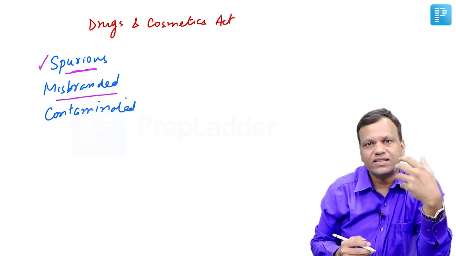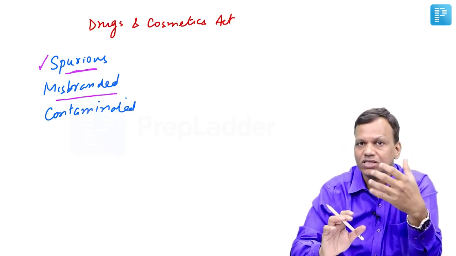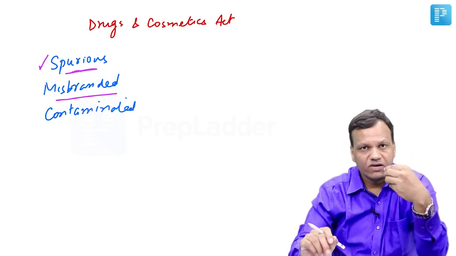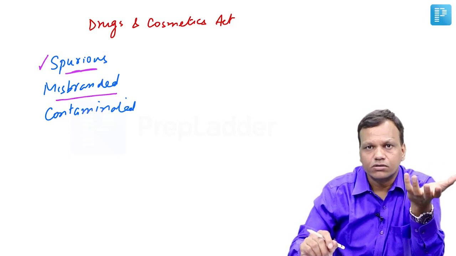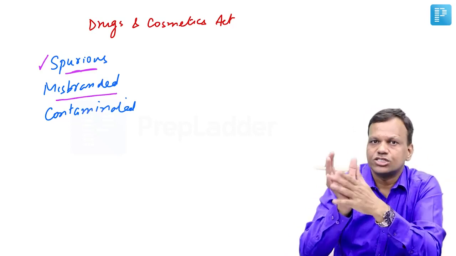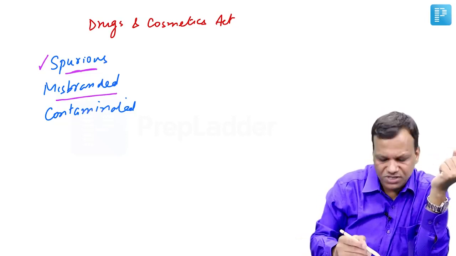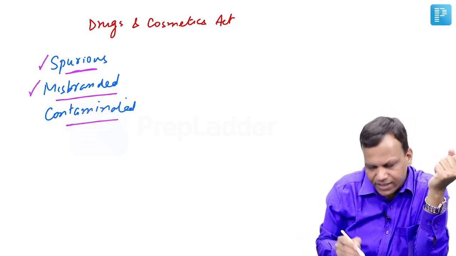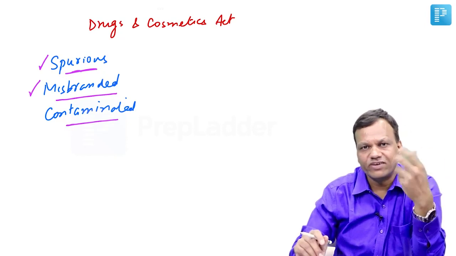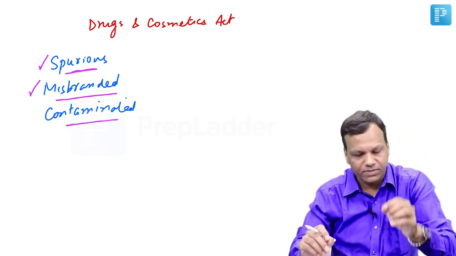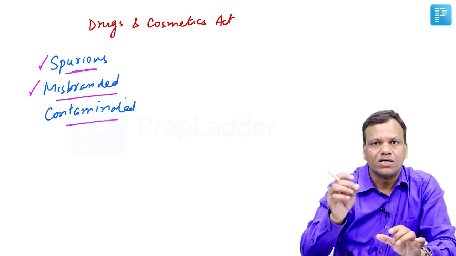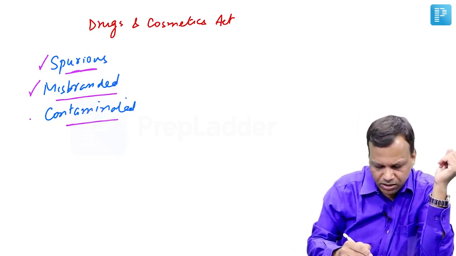Misbranded drug is a name when there is anything wrong written on the drug label, like if the concentration written is wrong, or the drug is Schedule H but red line is not there, Schedule H warning is not written. These are known as misbranded drugs. Then contaminated drug, the name says these contain some filthy or unhealthy material, like sometime from the tablet a hair is coming out. They ask which type of drug it is, contaminated drug.